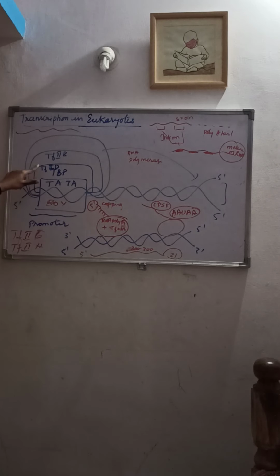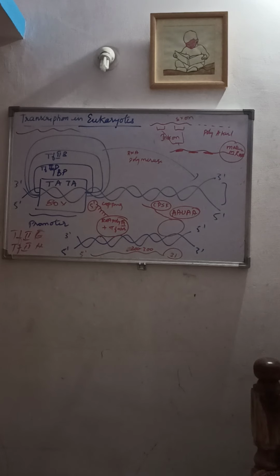This TFIID transcription factor binds to the promoter region containing the TATA box with its subunit called TBP. TBP stands for TATA binding protein.